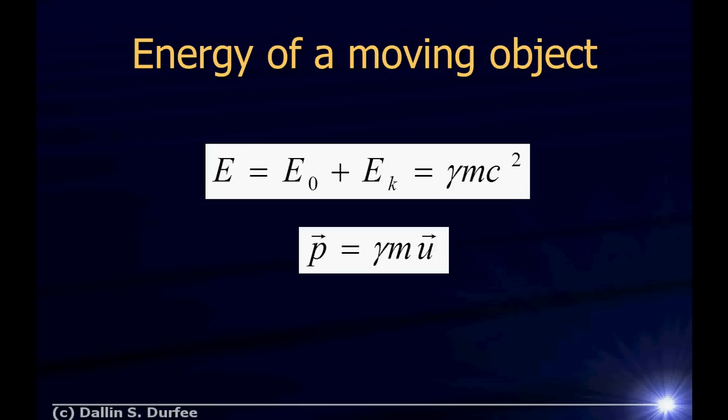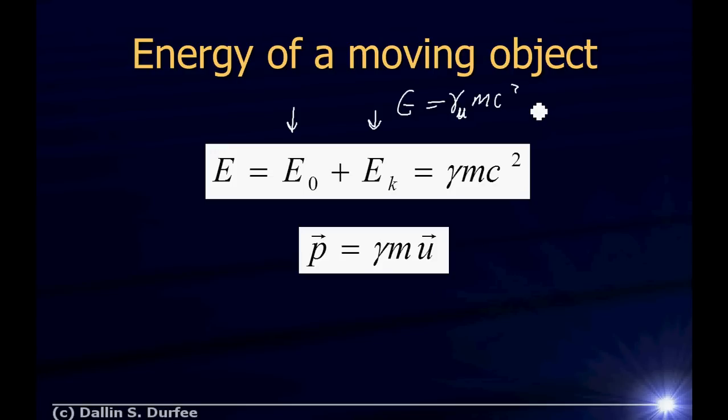Okay. What if an object is moving? If an object is moving, in addition to its rest energy, it also has kinetic energy. Without doing any derivations, we're just going to give you that the total energy of an object is gamma mc squared. Of course, I should have put a u on there. This is gamma for the velocity u of the object, not transferring into some other reference frame. So the total energy is just gamma times mc squared.